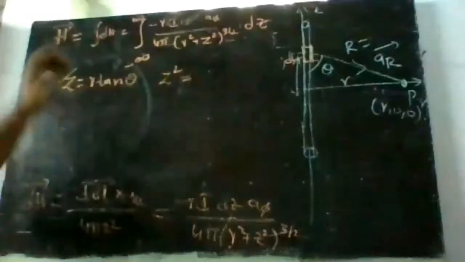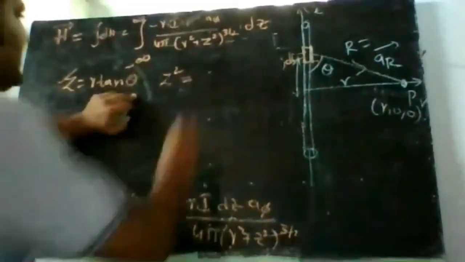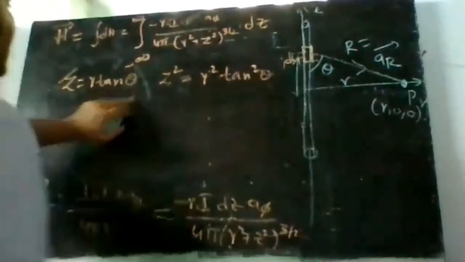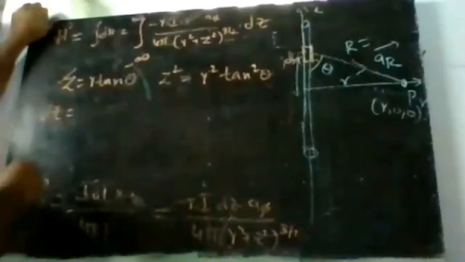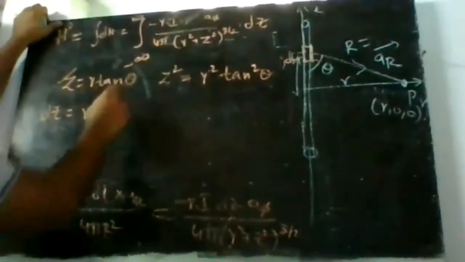A similar kind of thing we did when calculating the electric field intensity. We did the same thing: z is equal to r tan theta, z square is equal to r square tan square theta. Differentiating this, dz is equal to r times the differential of tan theta.